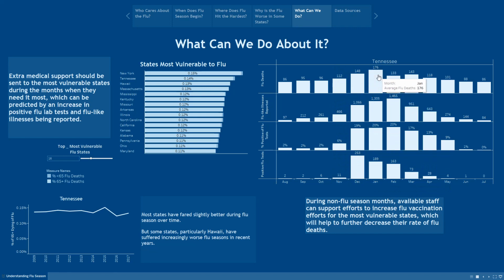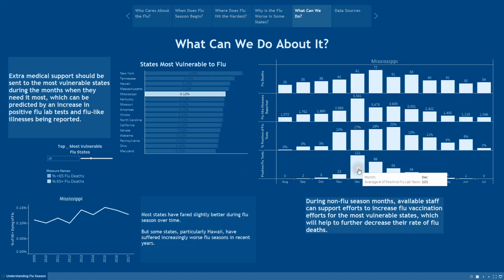The peak for their deaths is still in January, but the actual peak for their flu-like illnesses being reported isn't until February. Whereas their positive flu lab tests peak in December, and for some reason, they continue to decrease after that. Again, as I said, each state has its own particular characteristics and different measurements for flu season. And so having access to this information for each state helps us to have a better idea of when each of the most vulnerable states actually need the resources that we can try to provide.